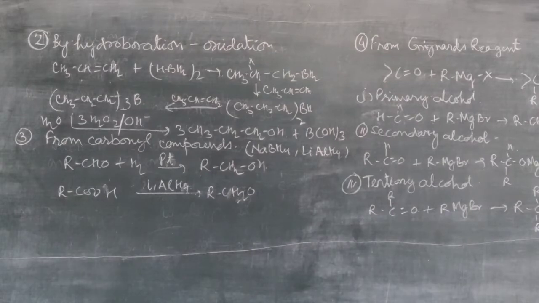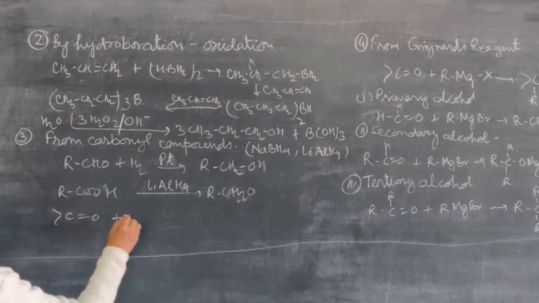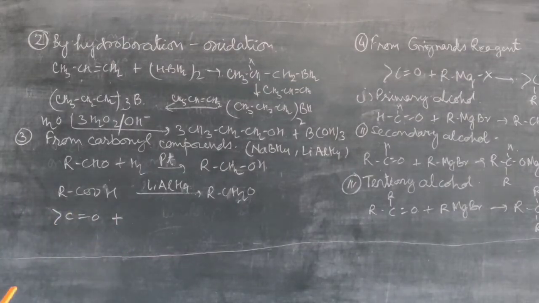Now the third method is by the reduction of carbonyl compounds. You know many carbonyl compounds, like the aldehyde, we can write this is the carbonyl group, and when it is reduced, first by catalytic hydrogenation or catalytic reduction, we can pass hydrogen over nickel, platinum or palladium.